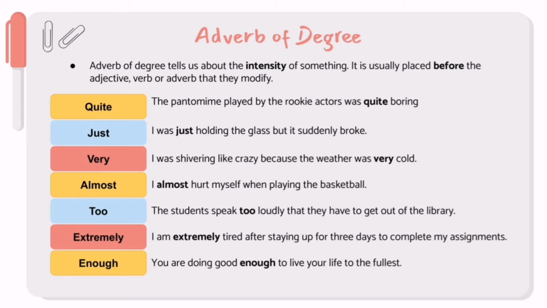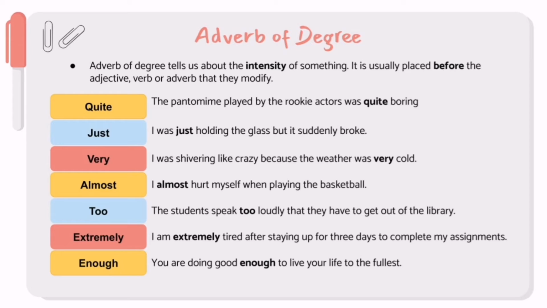Follow up is almost. I almost hurt myself when playing the basketball. The adverb almost here modifies the verb hurt. The next adverb is too. The students speak too loudly that they have to get out of the library. The adverb too here is modifying the adverb loudly.